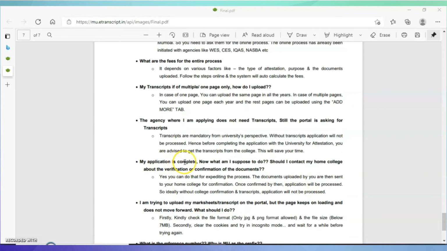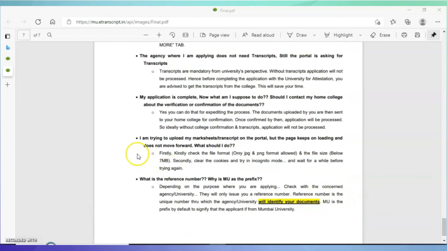My application is complete. Now what am I supposed to do? Should I contact my home college about the verification or confirmation of the documents? Yes, you can do that for expediting the process. You can call Mumbai University also. Documents uploaded by you are then sent to your home college for confirmation. Once confirmed by the college, the application will be processed. So ideally, without college confirmation, the transcript and application will not be processed.